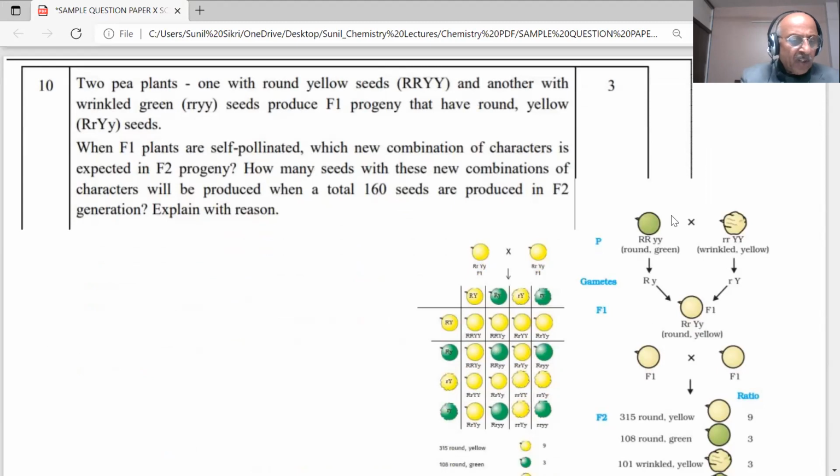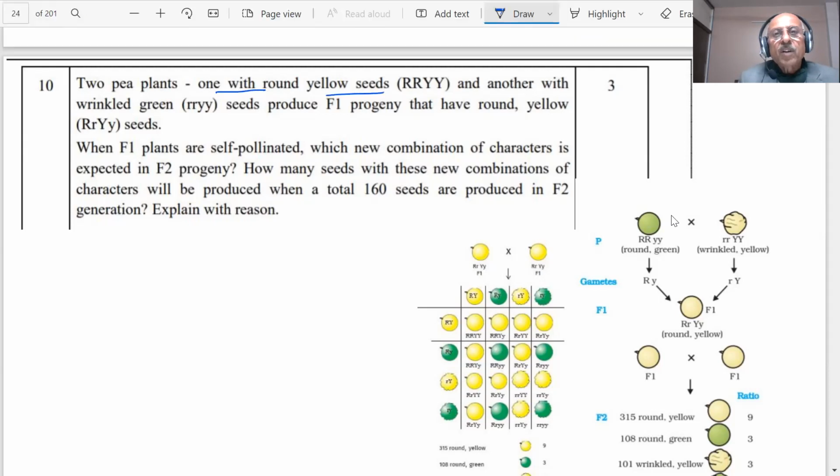Now another interesting question is coming, students. Heredity and evolution is an important topic for a student. Two pea plants, one with round yellow seeds and another with wrinkled green seeds. There are two traits, round and color, yellow.